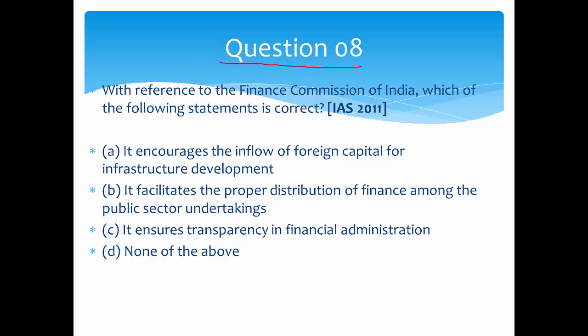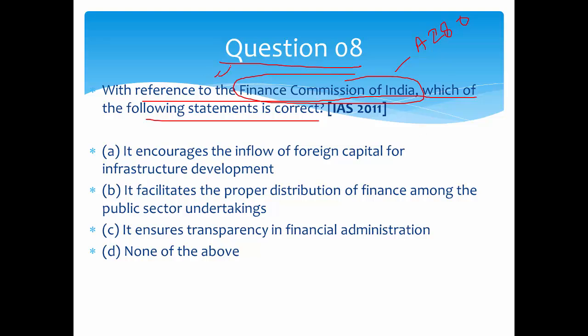Then question 8: with reference to the Finance Commission of India, which of the following statements is correct? Finance Commission of India is formed under Article 280 by the President of India, every 5 years, and its main function is to demarcate the income distribution between the center and the states. So the Finance Commission distributes income between the center and states, and between Panchayati Raj local bodies as well as states.